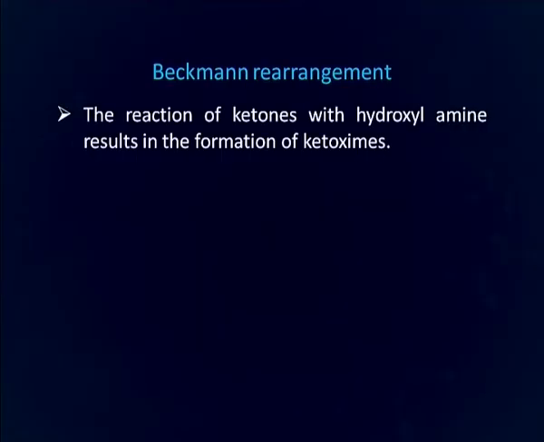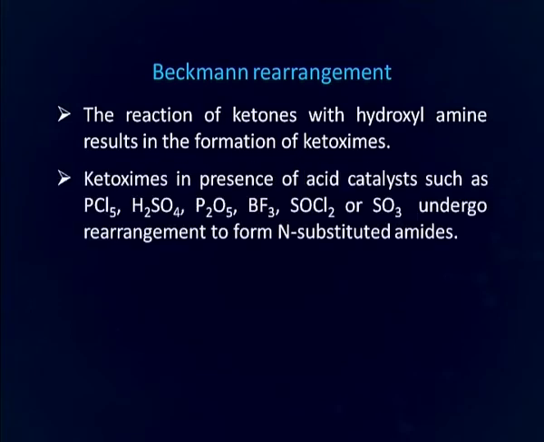So, to start with Beckmann rearrangement, this reaction is given by the oximes of aldehydes and ketones. The reaction of ketones with hydroxylamine results in the formation of ketoximes. Ketoximes in presence of acid catalysts such as phosphorus pentachloride, sulfuric acid, phosphorus pentoxide, BF3, thionyl chloride or sulfur trioxide undergo rearrangement to form N-substituted amides.